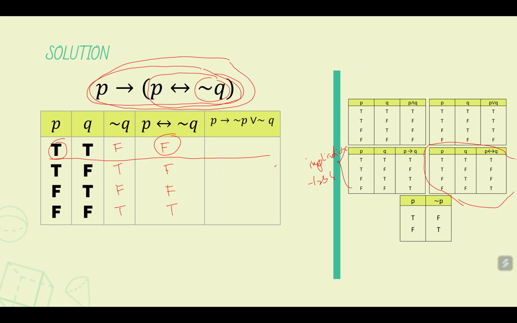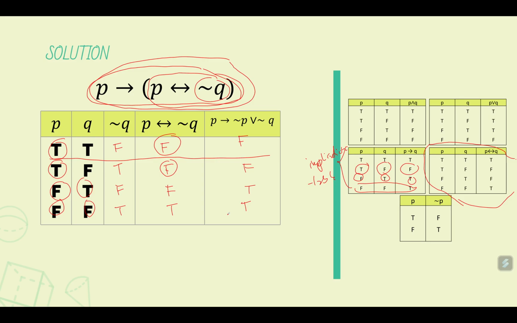So true implies false, and the statement is false. Again, true implies false, so this is again false. Then false implies true is true. So this one here is true. And then false implies false is true by looking at this part of this table here. So that one is true.